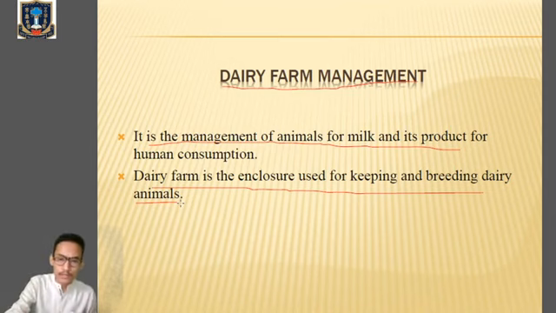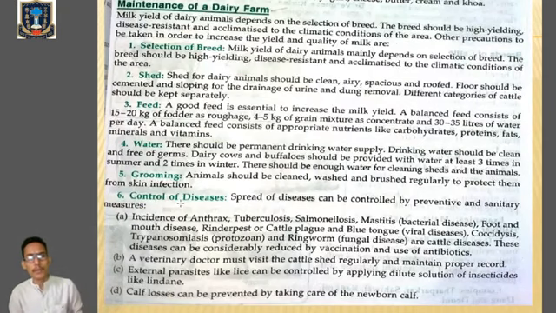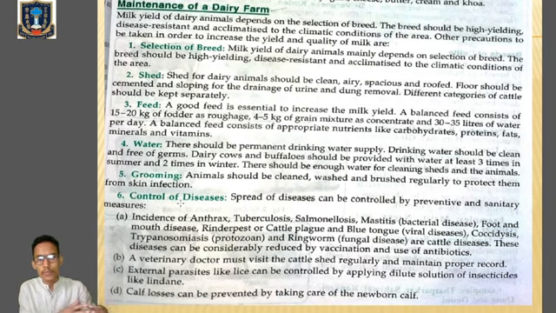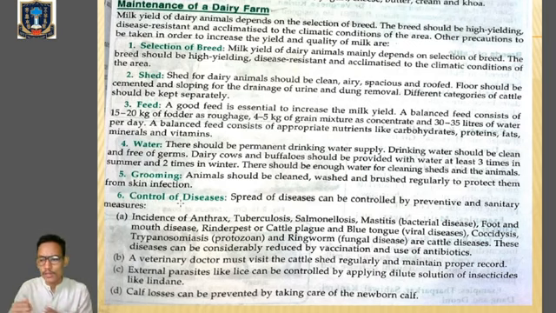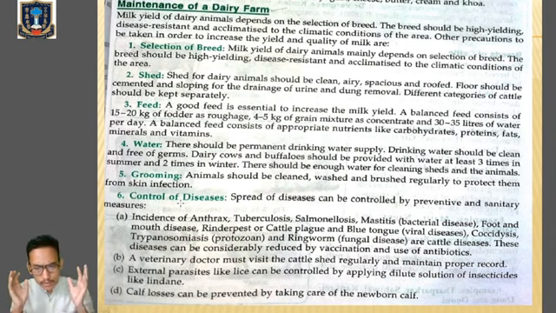So all these components are very essential which we are getting from the milk for our growth and development. Now let's talk about the maintenance of dairy farming, because we are mainly keeping those animals from which we are obtaining the milk and the milk products in the dairy farm. But the most important thing is not only the rearing of those animals, not only feeding them, but there are certain criteria we have to focus on when we are establishing a dairy farm.